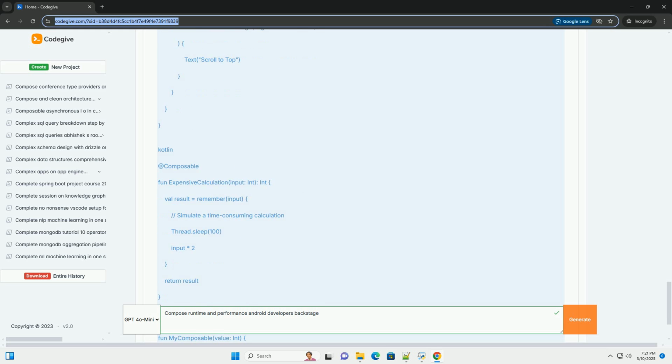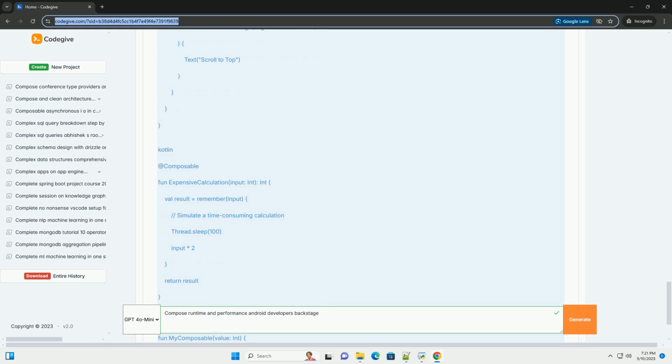Example 3: using remember to cache expensive calculations. The remember block caches the result of the expensive calculation based on the input value. If the input doesn't change, the calculation is not re-executed, saving time. 5. Best practices for Compose performance.